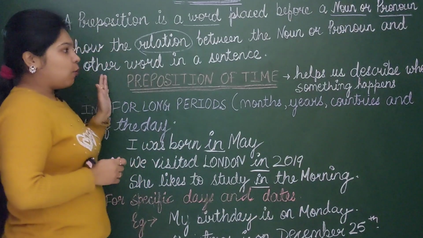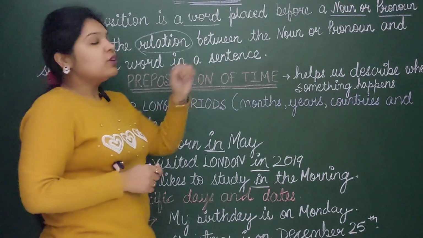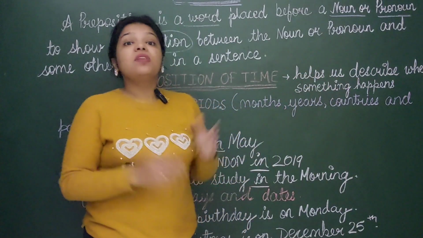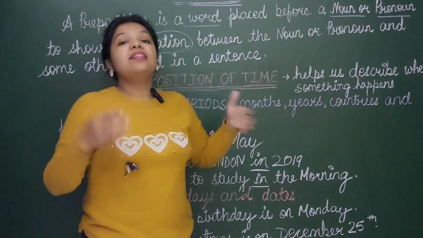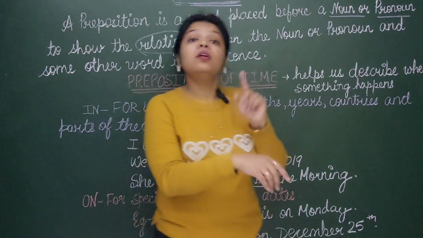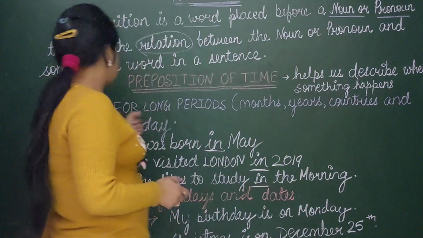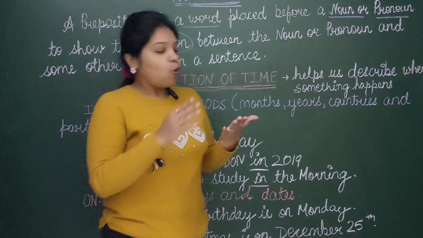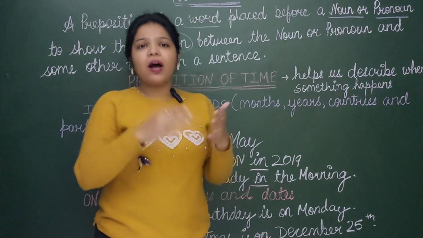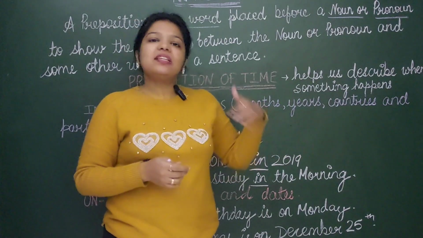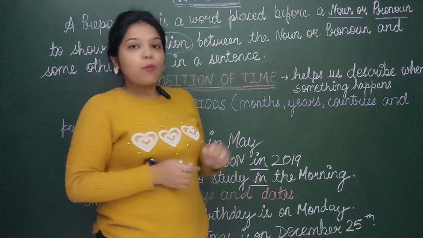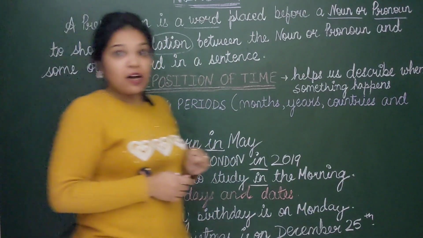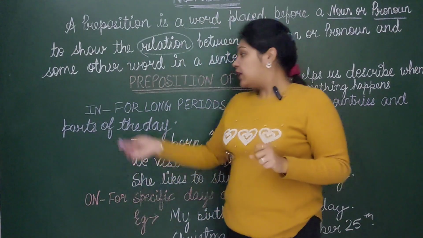Now let's see preposition of time. It helps us describe when something is happening, at what time. In, for, by, to: we all know these words are prepositions, and all these words are covered under prepositions. So, which word comes under preposition of time? It is "in".